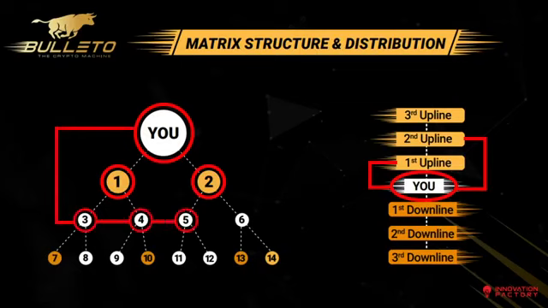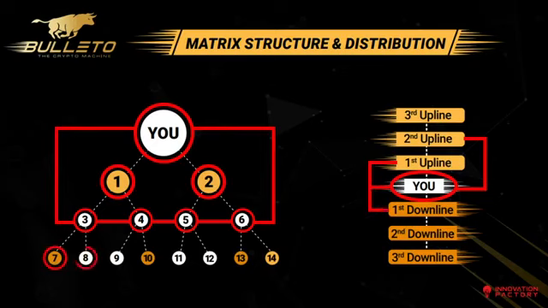Same happens for slots 4, 5 and 6. Their incomes also go straight to you. Now as soon as your 7th circle gets filled with income, the income is redirected to your first downline. The income generated in circles 8 and 9 go to you, and the 10th circle's income is redirected to your second downline. The income for circles 11 and 12 go straight to you.